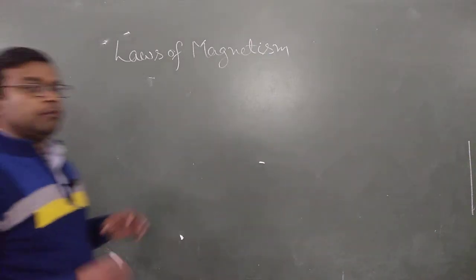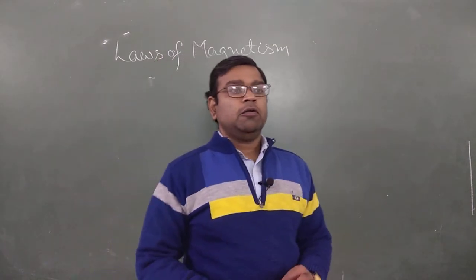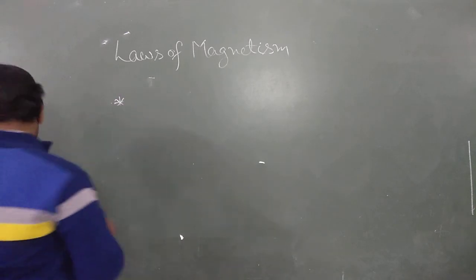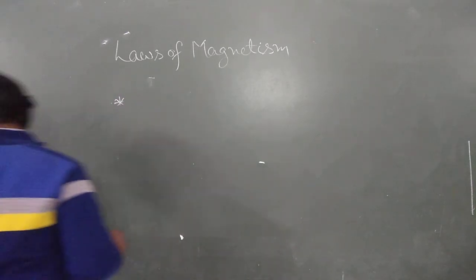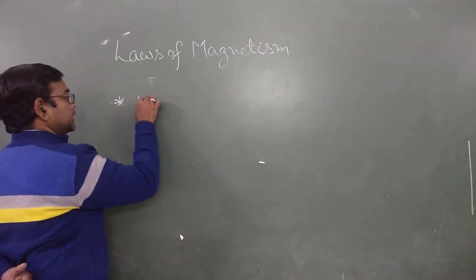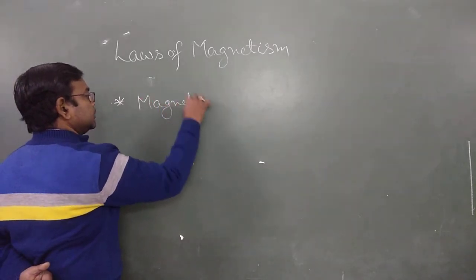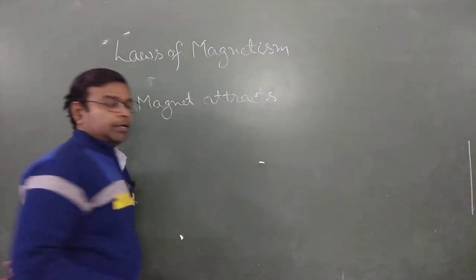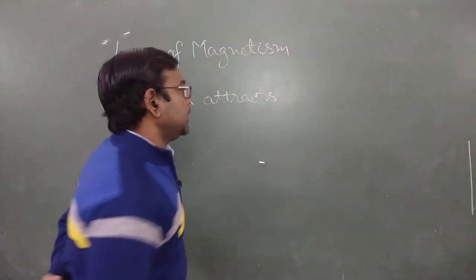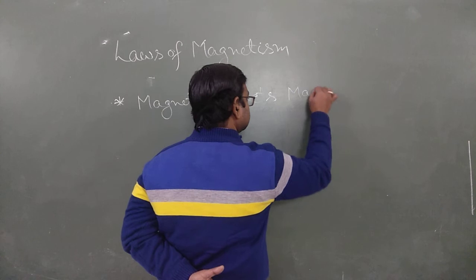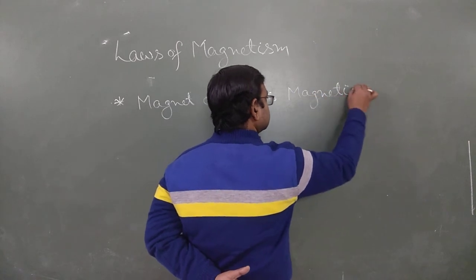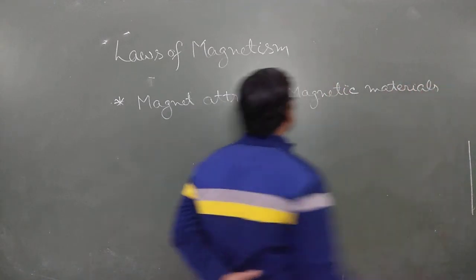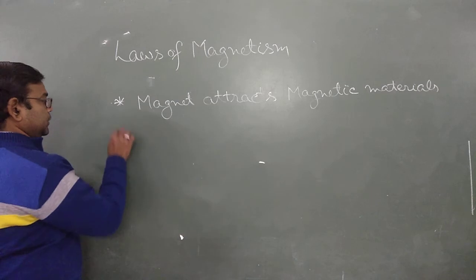As we performed more and more experiments, we concluded that, first, in the case of a magnet, a magnet attracts magnetic materials like iron, nickel, cobalt, commonly known as magnetic materials. This means a magnet has an attractive property.